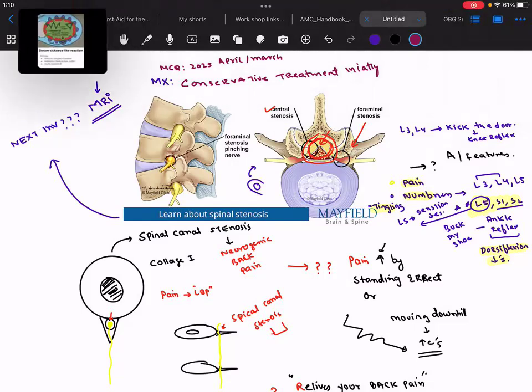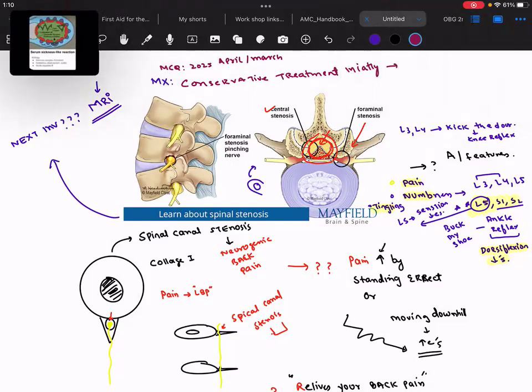The basic concept is that if the patient does not have any neuro deficit, then initially we'll go for conservative treatment, where we'll give NSAIDs, plus we will ask the patient to go for physiotherapy.